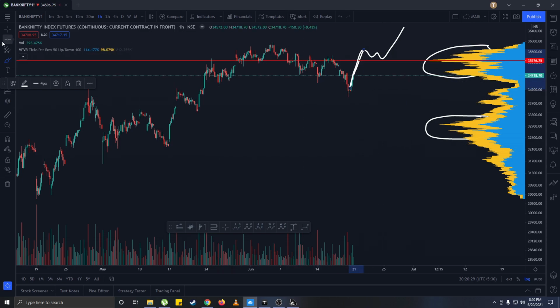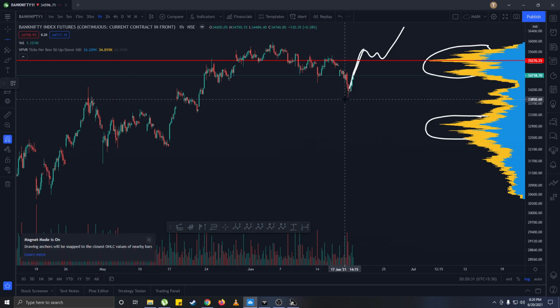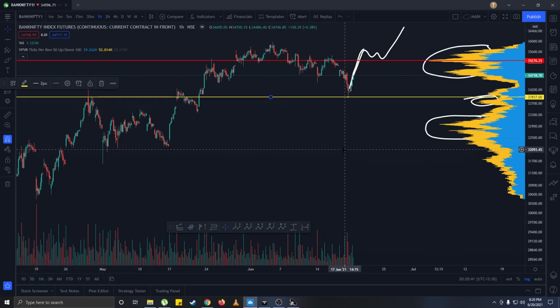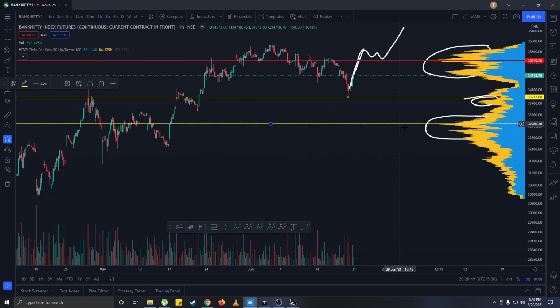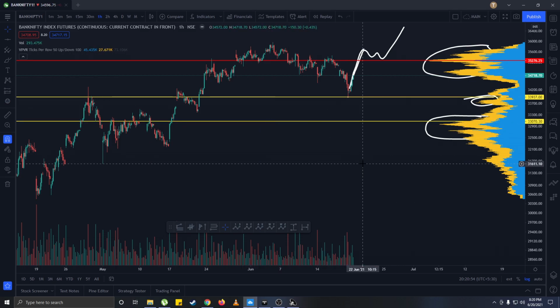For short, the low, same as Nifty, is important, because you can see that here is a high value area where the market found support last time. So I think if we go below 33,900, then our next area of strong support will directly be at 33,000 approximately, which in turn will be bad because we will be entering the range again.